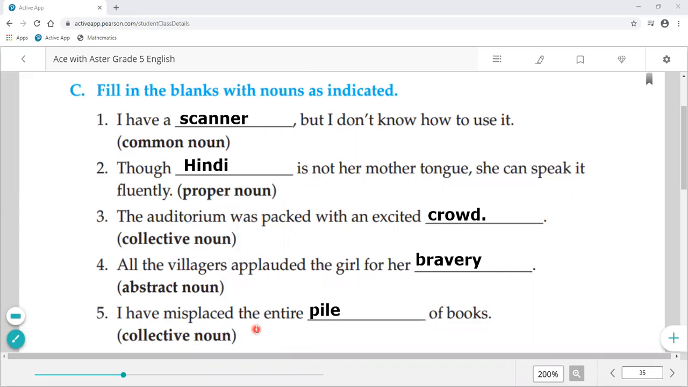So here we have completed our lesson 3's book exercise. I hope these exercises are clear to you all. Do practice at home. Okay class, bye-bye.